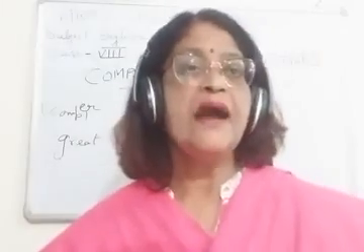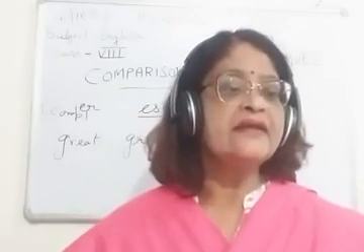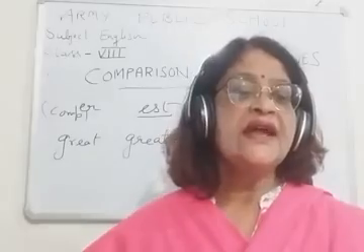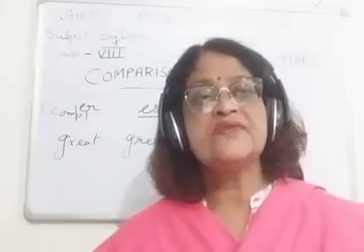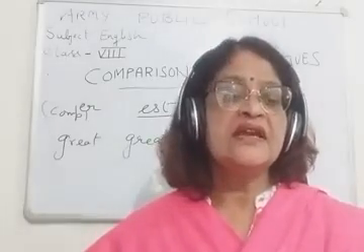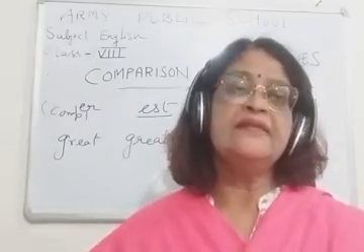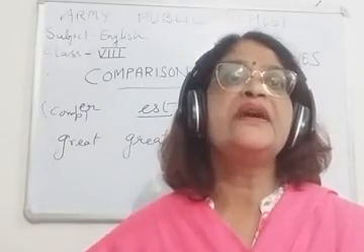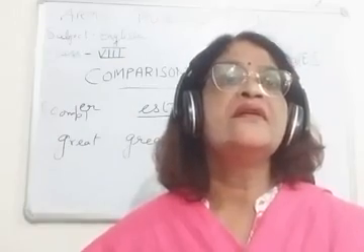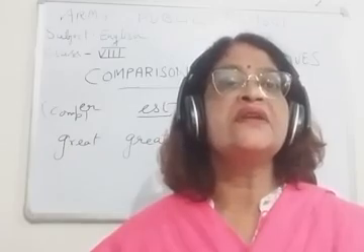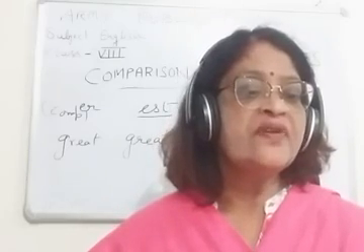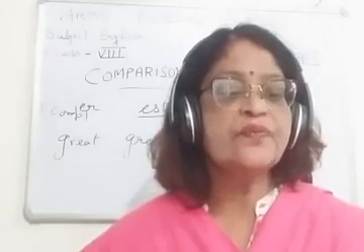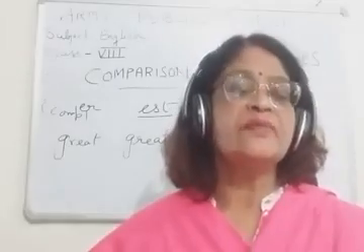Now children, by adding R and ST to the positive degree ending in E. Some of the adjectives are there whose last letter is E. So with comparative, R will be used, and with superlative, ST will be used.